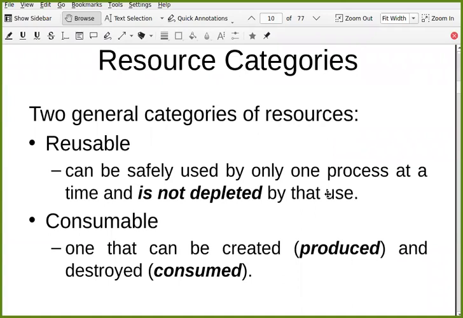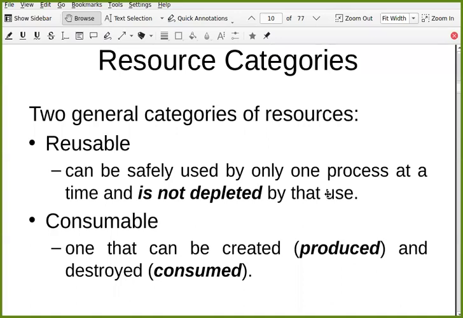Now, resource categories. There are 2 types of resources, reusable and consumable. A reusable resource can be safely used by one process at a time and is not depleted by that use.